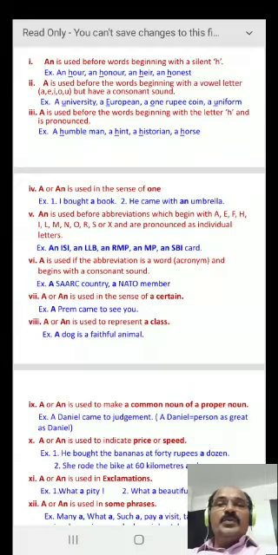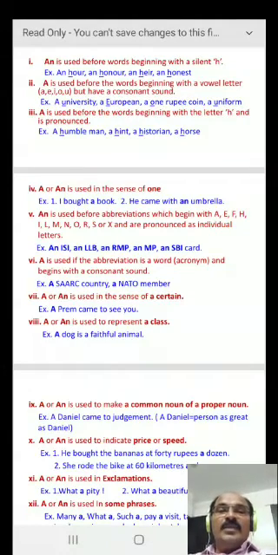3. A is used before the words beginning with the letter h and is pronounced. For example, a humble man, a hint, a historian, a horse. In all these words, h is pronounced, so a is used before them. 4. A or an is used in the sense of one. For example, I bought a book. A book means here one book. He came with an umbrella. An umbrella means one umbrella.